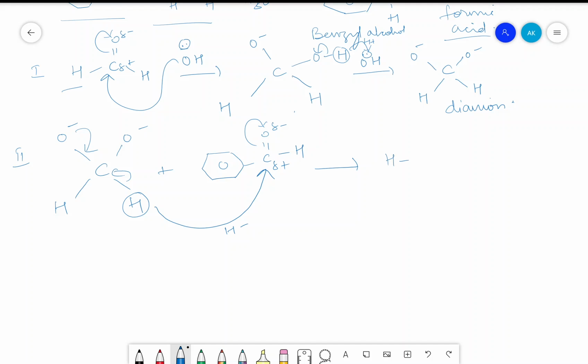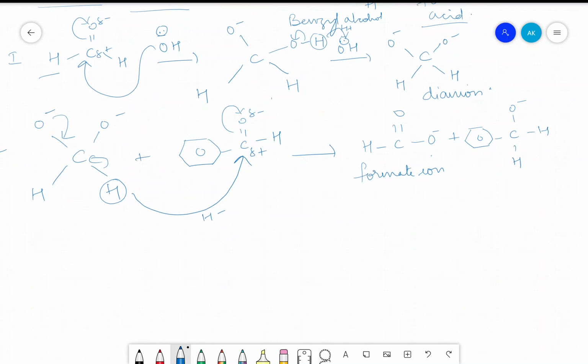H C double bond O, O minus, plus benzene C O minus H and H. This is your formate ion. This is your benzyl oxide ion.